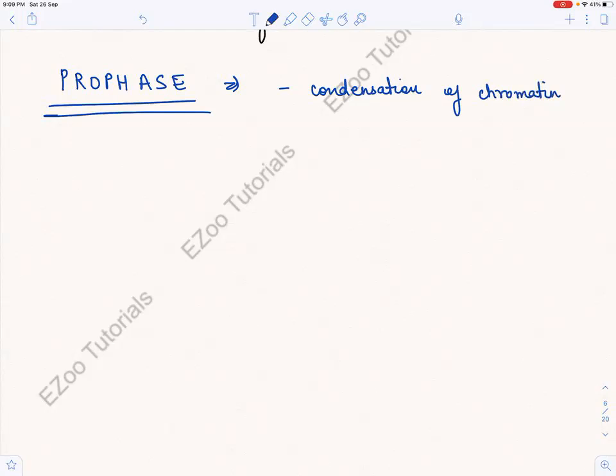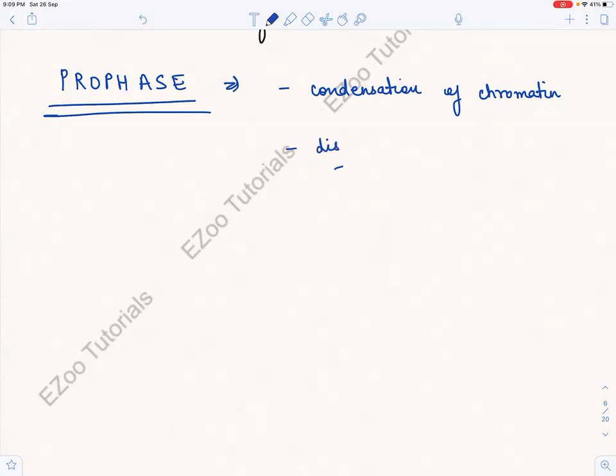It exists in loose structures. It is not very condensed or tightly bound. Chromatin is generally in the loose form. So in the cell, the chromatin will exist like this. And how do we want it? We want it in a condensed form, right? So basically what is happening? Condensation of chromatin.